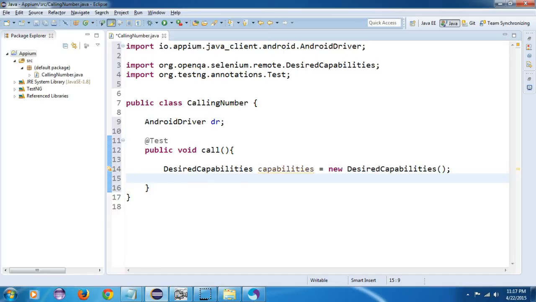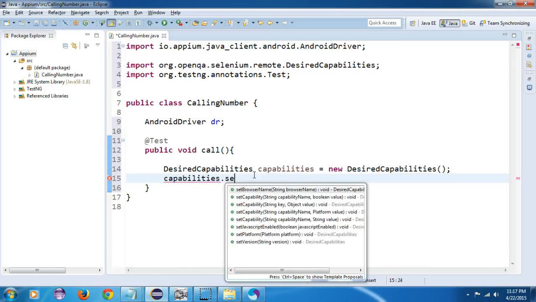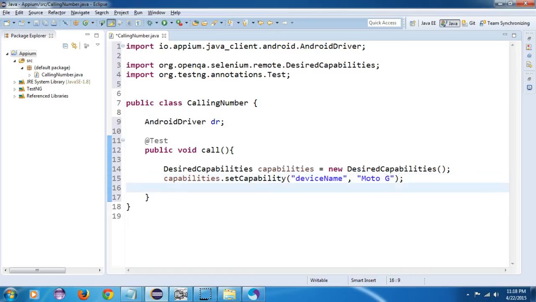These capabilities are required so that Appium can detect your mobile. I will write capability.setCapability. First I will write my device name. My device name is Moto G. You can find all these details by going into your mobile settings. I will copy it three times.